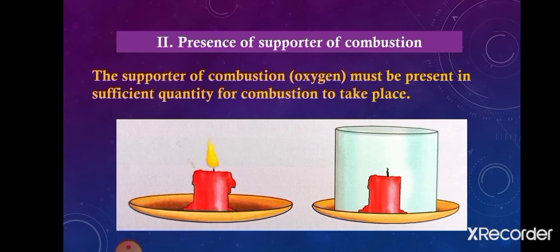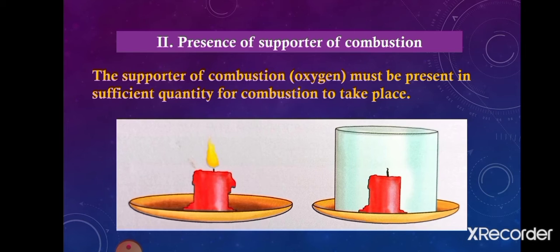Now, the next condition is the presence of a supporter of combustion, meaning oxygen. We know the supporter of combustion is oxygen, and it must be present in sufficient quantity for combustion to take place. Meaning if any substance is to be burnt, there should be a supporter of combustion. In the presence of that, the substance will burn, the substance will undergo combustion, and that is oxygen.